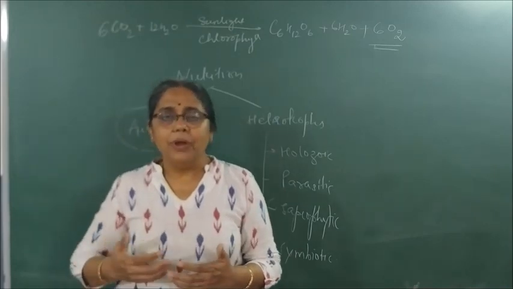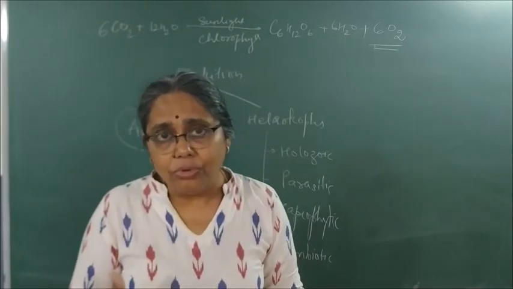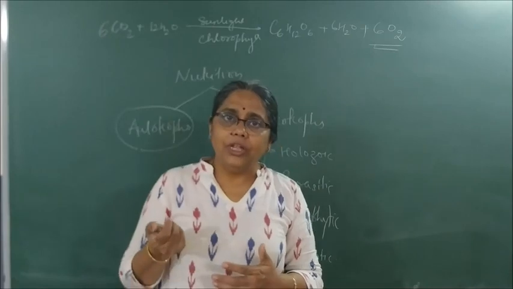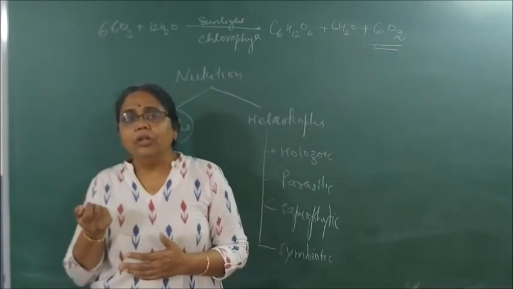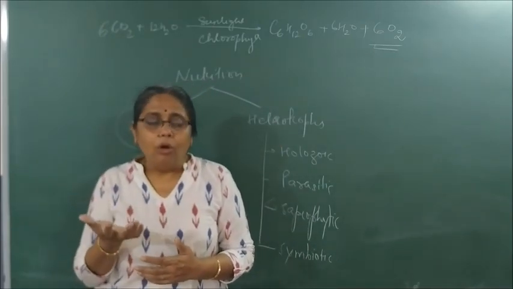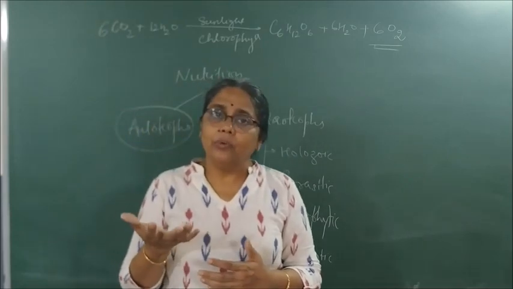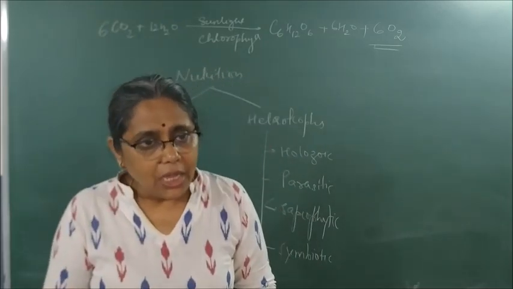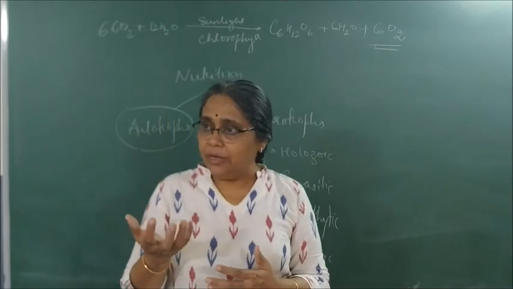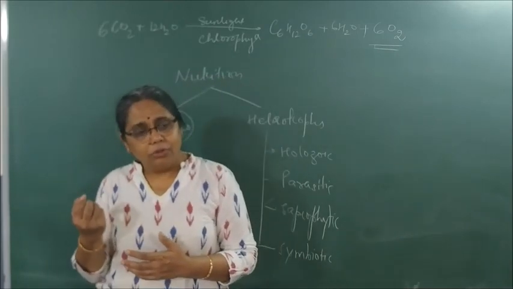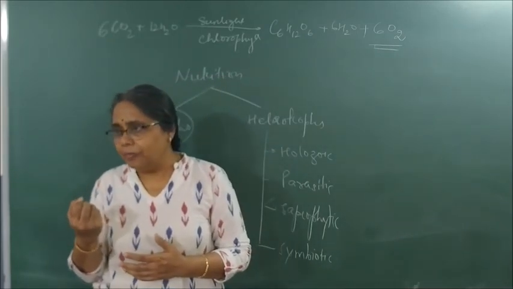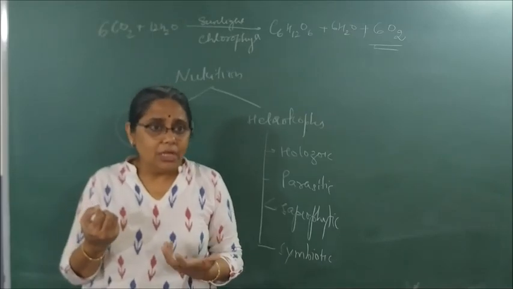So what do desert plants do? When there is acute sunlight, the stomata of desert plants close, because if the stomata are open, all the water required for the plant will be lost. So to retain moisture, the stomata close, and the desert plant cannot make its food during acute sunlight.